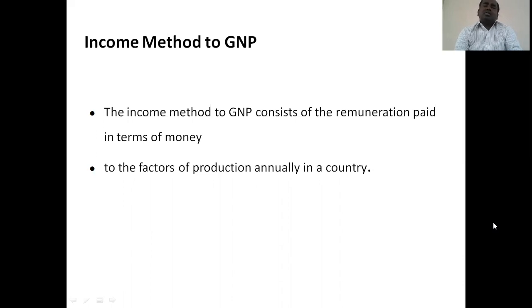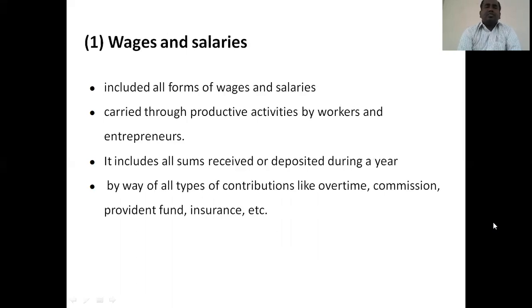Under the income method, the GNP consists of remuneration paid in terms of money to the employees, workers, laborers, and the factors of production annually in a country. That means all those factors involved in the production process are paid remuneration or salaries in terms of money. It may be a labor force or an employee, or anyone connected with the productional activities. So that is the income method to GNP. Let us see what the considerations are under the income method to GNP.